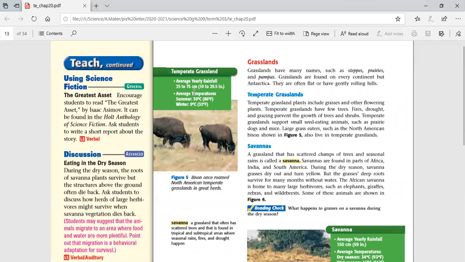The average temperature in the summer could be 30 degrees Celsius, and in the winter about 0 degrees Celsius. So the temperate grassland is considered the best environment for agriculture. This kind of temperature and amount of water allow a lot of herbs, plants, and crops to grow naturally. Once humans observed this, they started to use these places for agriculture purposes, making fields and growing plants and crops.